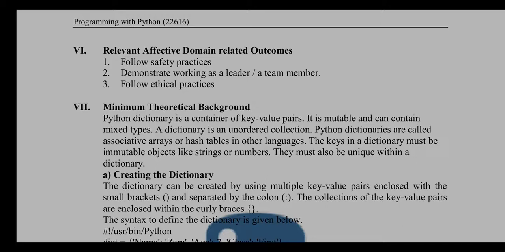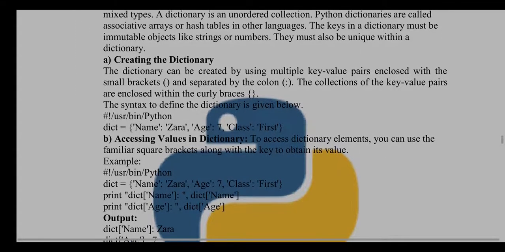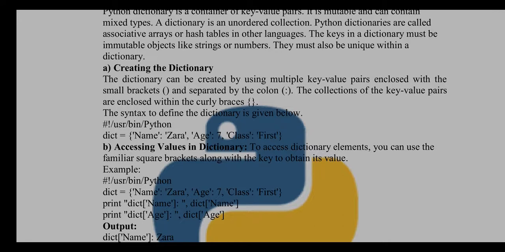The keys in the dictionary must be immutable objects like a string or number. They must also be unique within a dictionary. So key elements are unique, and values can be repeated. So there is no restriction.